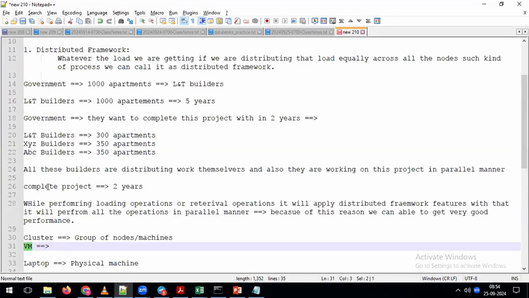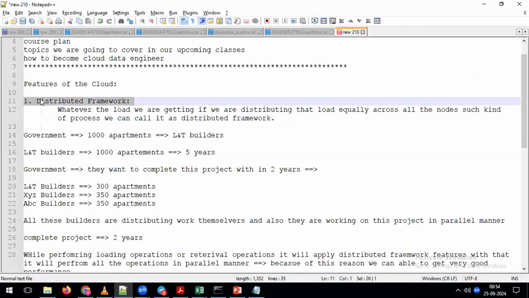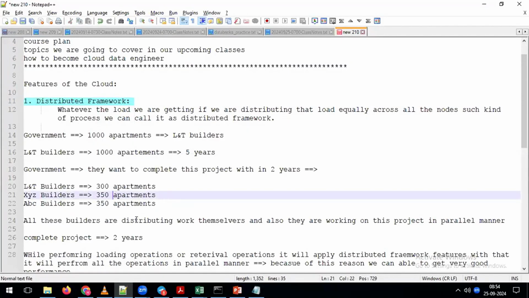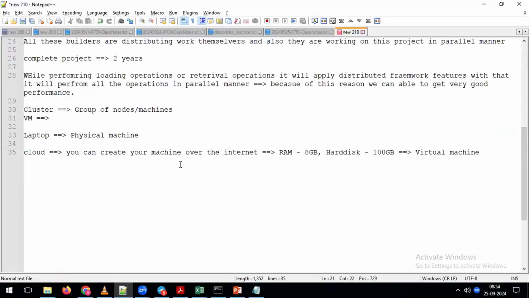But primarily here we need to understand, on top of the cloud we have one feature called the distributed framework feature. Because of this feature, we can get very good performance as part of using our cloud. In the same manner, on top of the cloud, we have one more important feature, which we call the scalability feature.